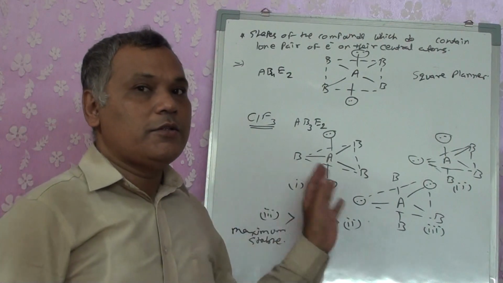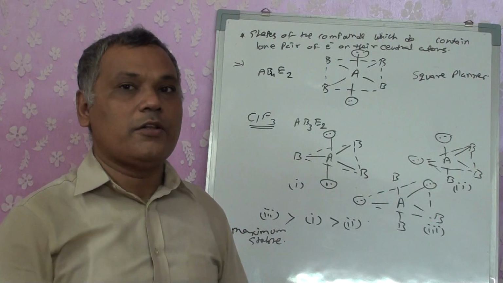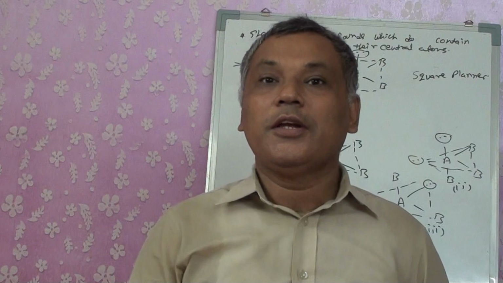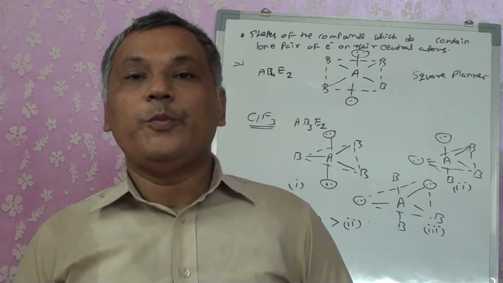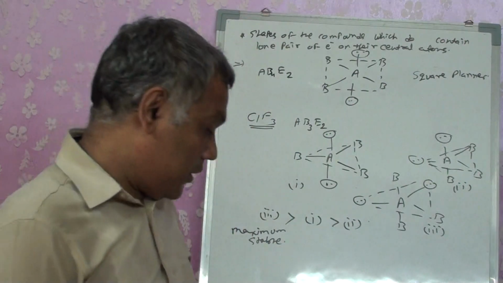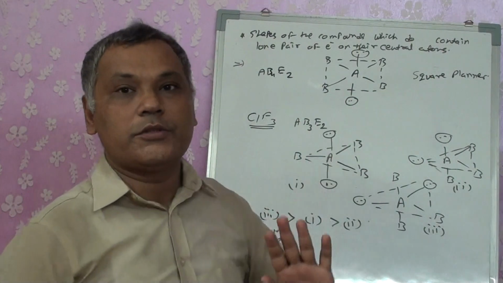VSEPR theory and dot structure are interrelated with one another. So those who have not studied the first lecture on the dot structure, it's necessary that they should be able to draw the dot structure. They should be able to find the number of lone pairs of electrons. They are very important to determine the shape of the molecules.